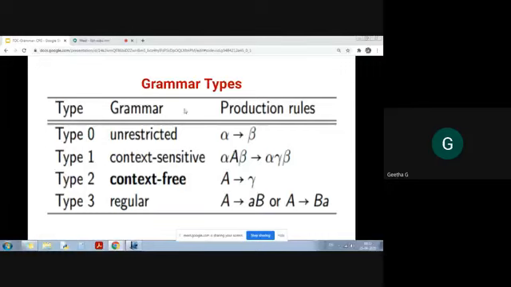See here, on the left hand side, any number of non-terminals and terminals, and the combination of strings will be replaced with another set of strings. Like that we can have unrestricted; there is no restriction. And context-sensitive, with the presence of some strings, between some strings, then you replace. And context-free, only one non-terminal symbol is replaced with a set of strings. And regular also, but it will have a format.